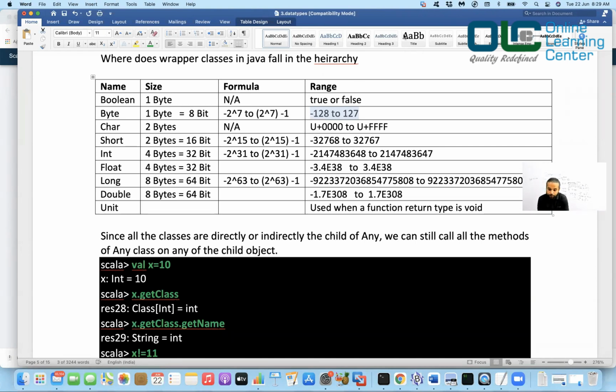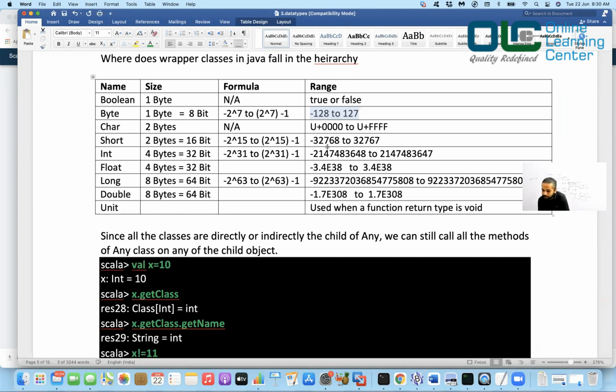What is Unicode? Unicode means every character has a code, and that code is called a Unicode. Every character, whatever you can see, the English language, Chinese language, Hindi language, anything can be represented with a code, and they are called Unicode. Now we have short. If you see the size of it, 2 bytes. 2 bytes means 16 bits. And the formula becomes like this: minus 2 to the power 15 to 2 to the power 15 minus 1.